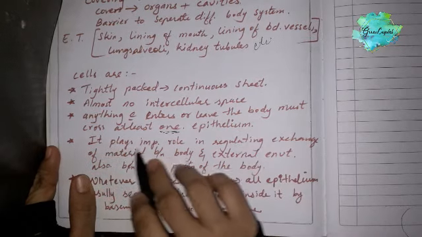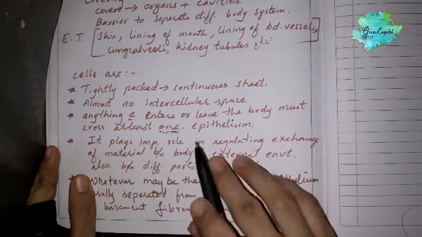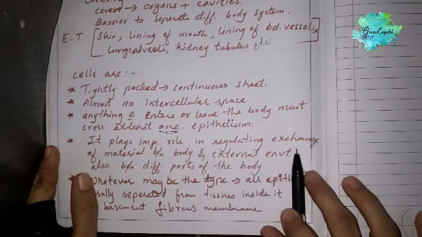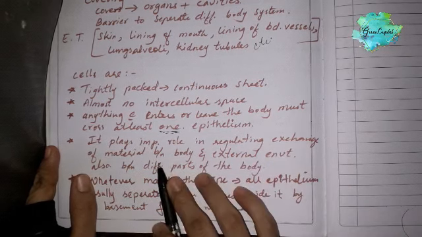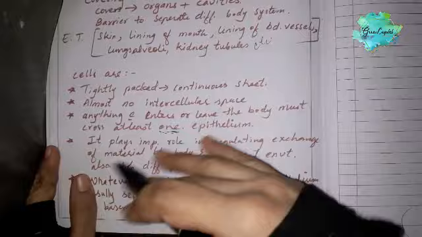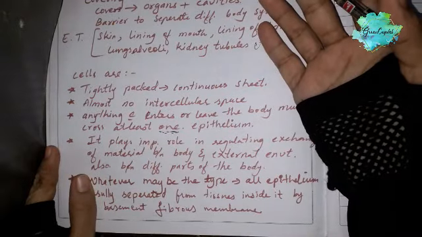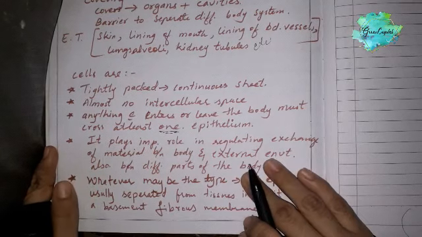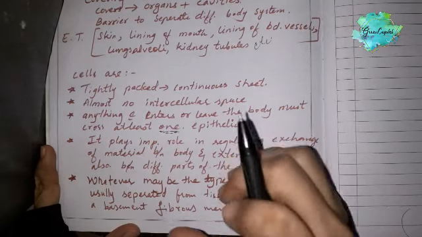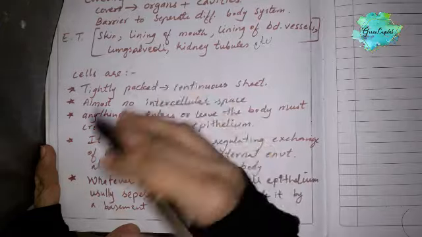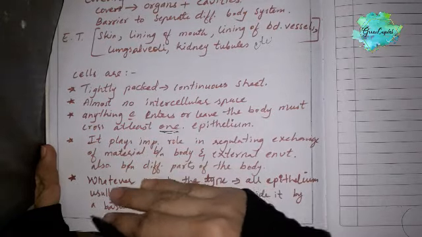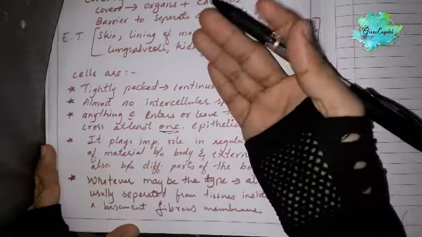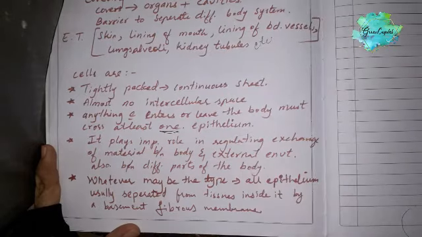That's why it plays a very important role in regulating the exchange of material between the body and the external environment, and also between the different parts of the body. So it is a very important barrier between the external environment and the internal environment of the body and different parts of the body.